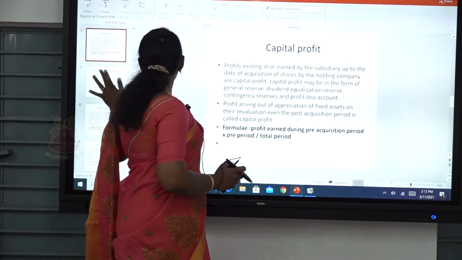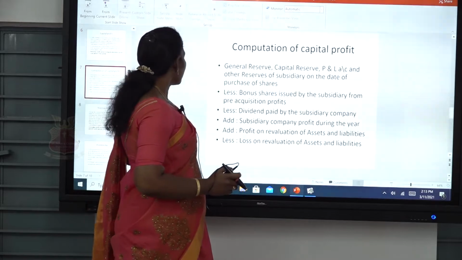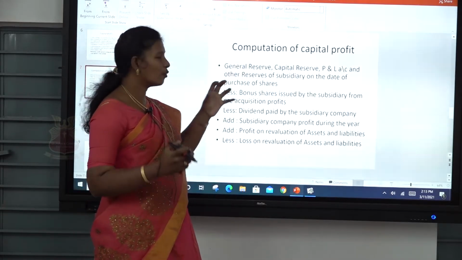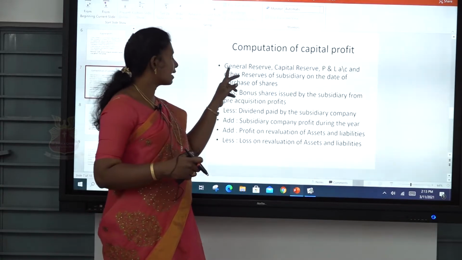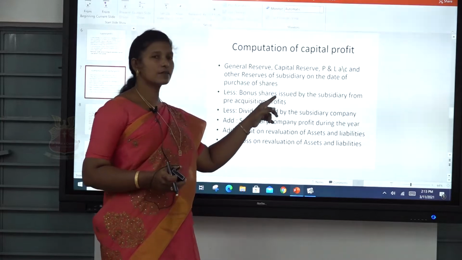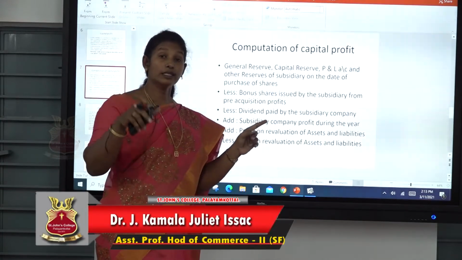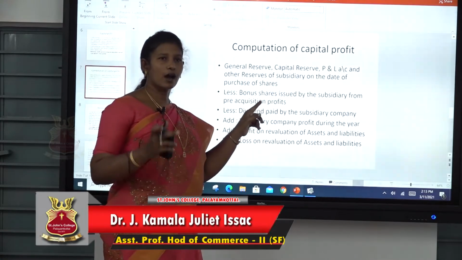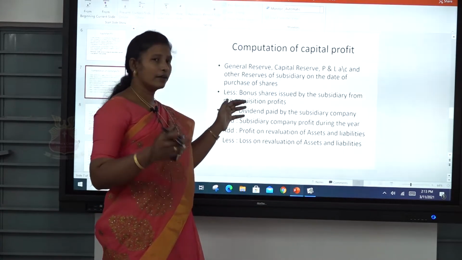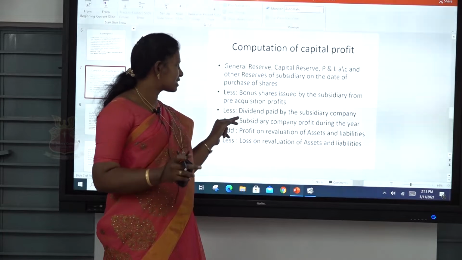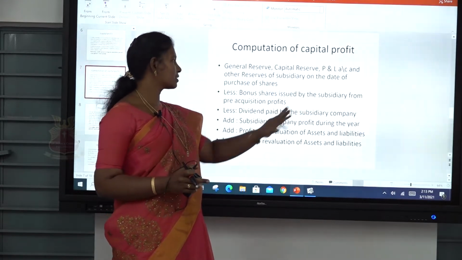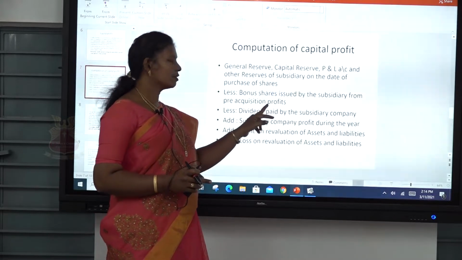So in this computation of capital profit, first you have to add these items like general reserve, capital reserve, profit and loss account and other reserves of the subsidiary company on the date of purchase of shares, or on the date of acquisition of the shares. And after that we have to subtract bonus shares issued by the subsidiary from pre-acquisition profit.